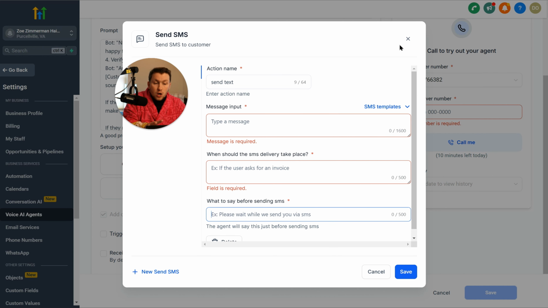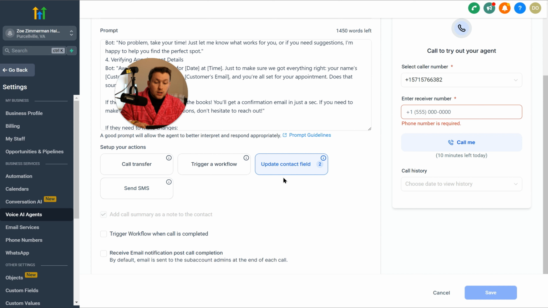So again, depending on what your business needs for these, you can just put in what you want. And if you have any questions on this, because it's a little confusing and you need more strategy, just drop a comment down below. I'll answer. Because each one of these has so many different possibilities, I'm not going to go into every single one, because we'd be on this video for like 20 hours. Each one has so many little things you can do and every business is different. So just drop a comment if you're confused.